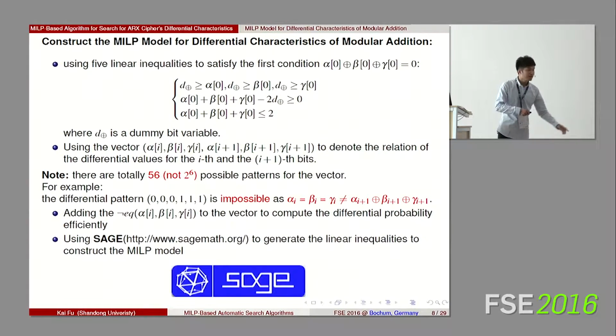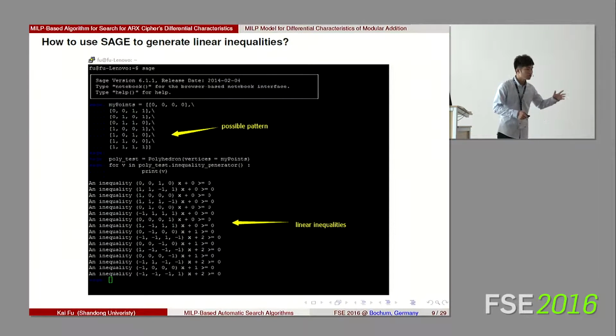At last, we use Sage, at www.sagemath.org, to generate the linear inequalities to construct our model. Here we give an example of how to use Sage to generate the inequalities. This is the example to generate the inequalities satisfying the differential property of modular addition. At first, we input the possible patterns.